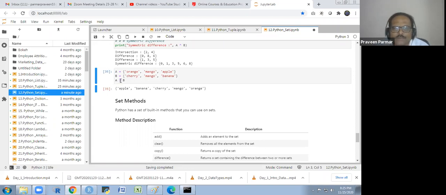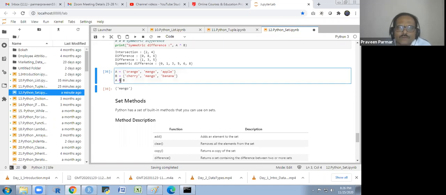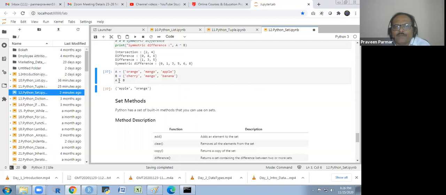And if I use the AND, I will get the intersection, that is mango only. If I write A minus B, then I will get orange and apple. And if I write B minus A, I will get cherry and banana. Okay. Is it clear to all?